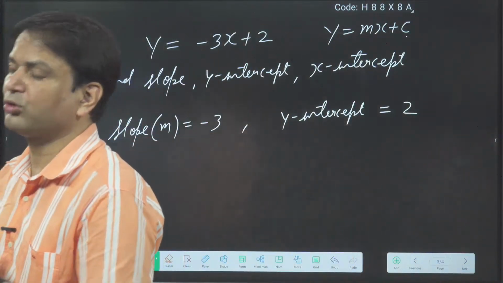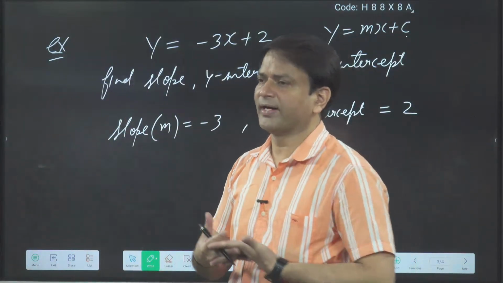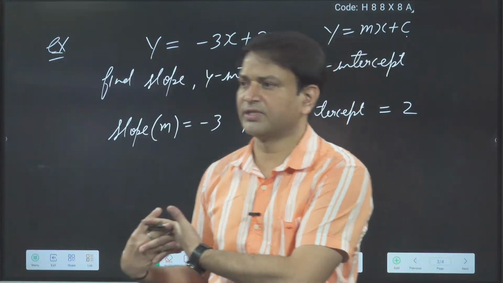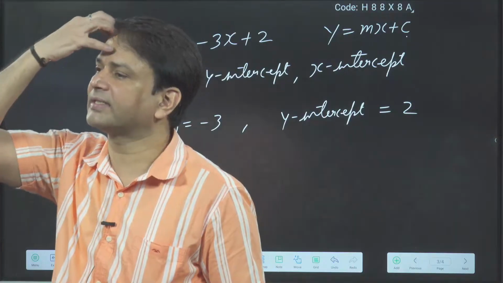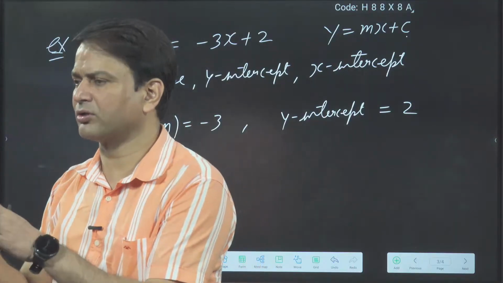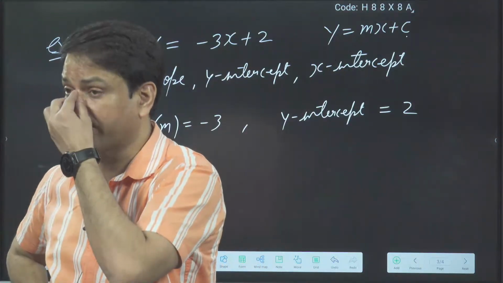Now listen, x-intercept and y-intercept. Suppose you don't have the form y is equal to mx plus c directly. Then how can we find the x-intercept and y-intercept? That is important also.